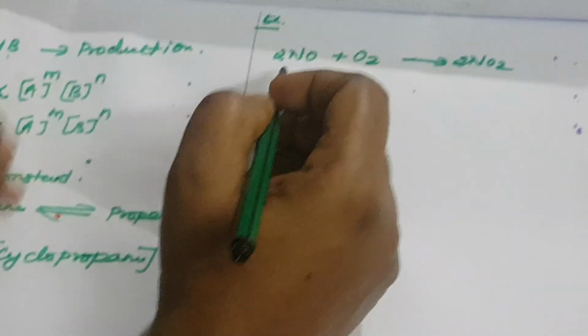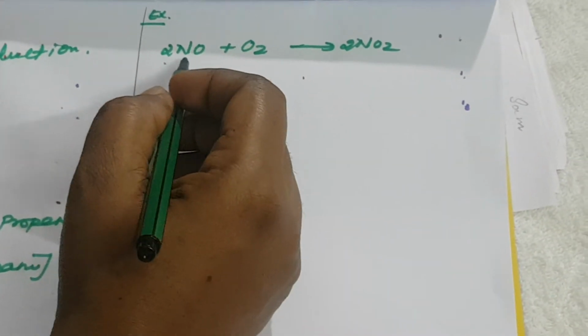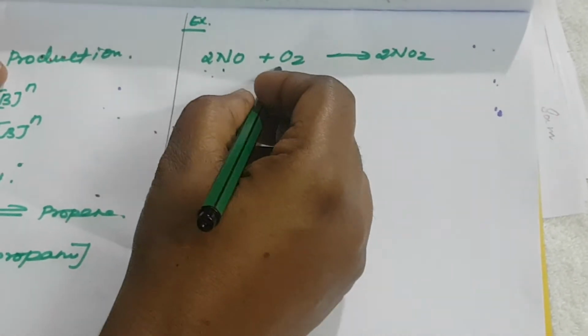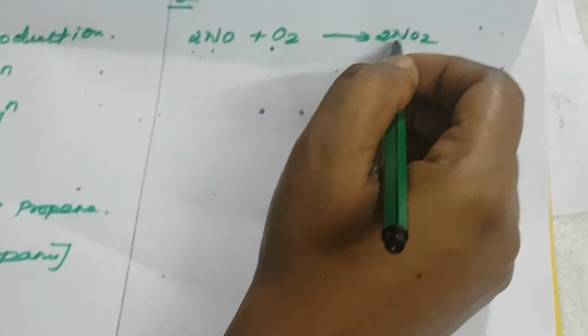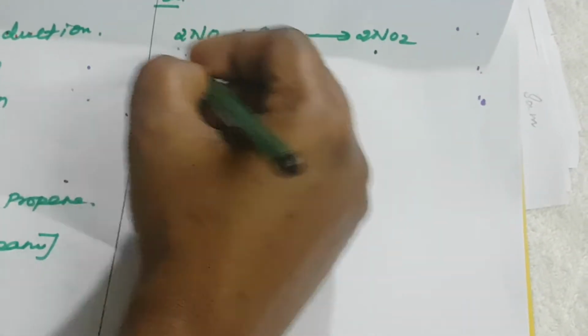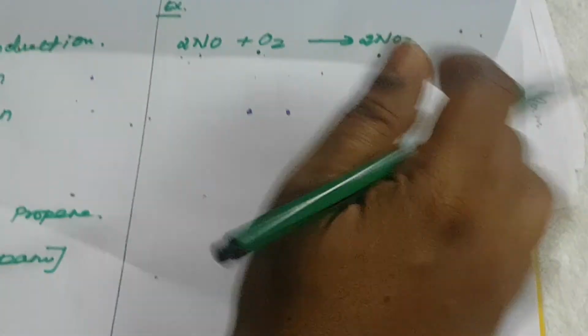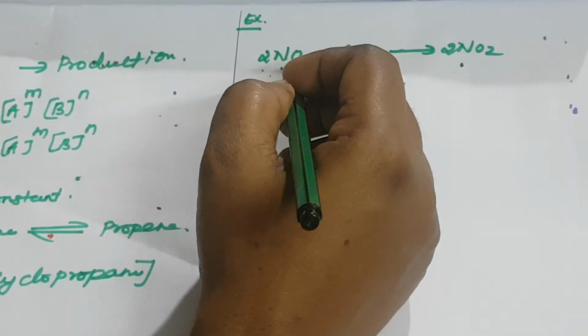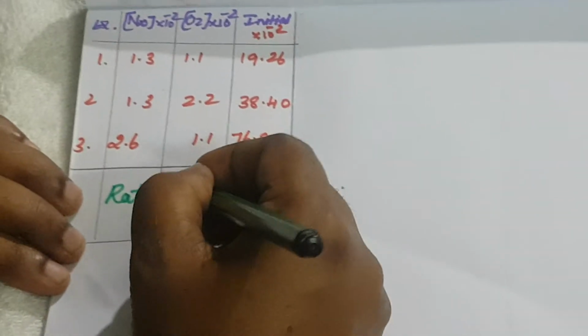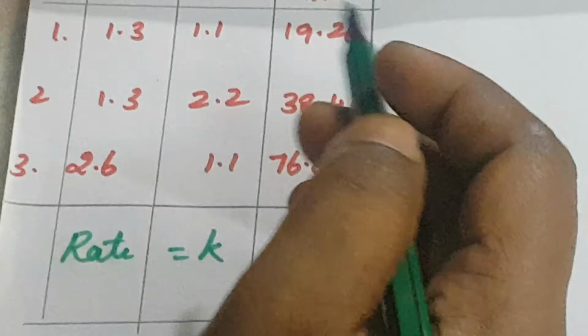Here is another example, the oxidation of nitric oxide. NO is oxidized to NO2. This experiment is conducted at different concentrations. How will the rate be calculated? Rate is equal to K times the initial concentrations of the reactants.